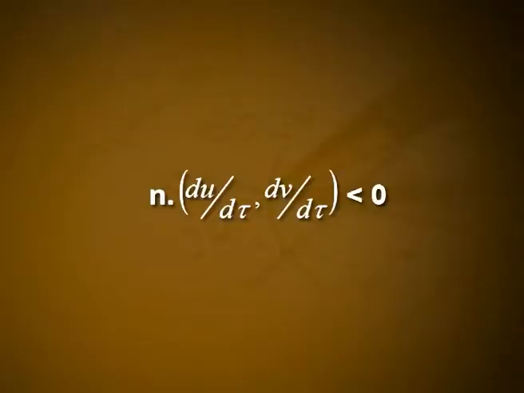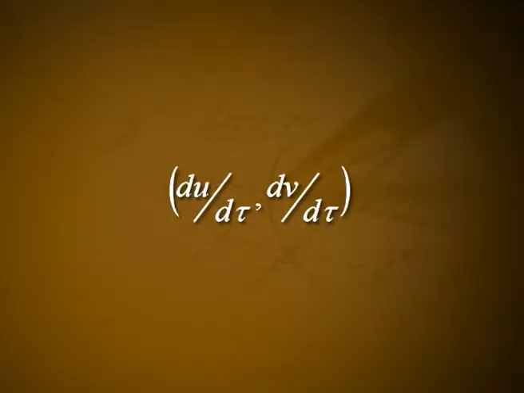That is, we must find a simple closed boundary curve in the positive quadrant of the uv plane such that on it the phase trajectories always point into the enclosed domain. That is, if n denotes the outward normal to this boundary, we require n dot (du by dτ, dv by dτ) is less than 0 for all points on the boundary. If this inequality holds at a point on the boundary, it means that the velocity vector (du by dτ, dv by dτ) points inwards.